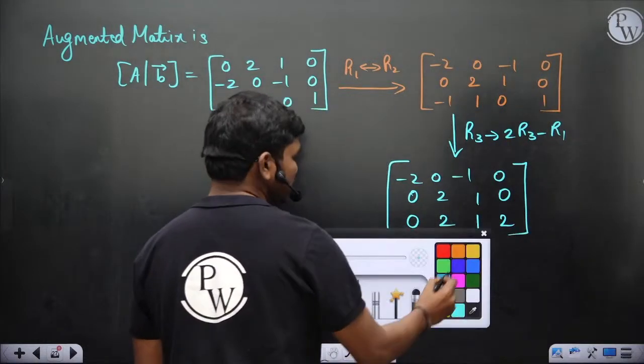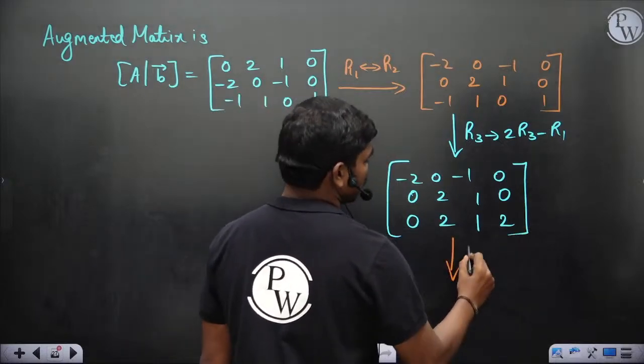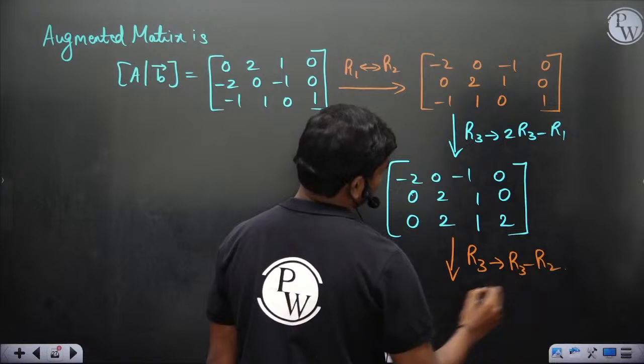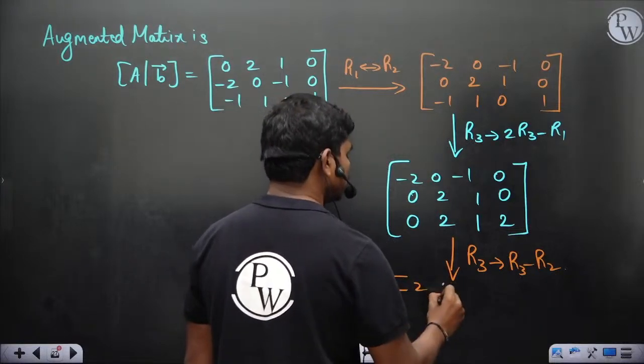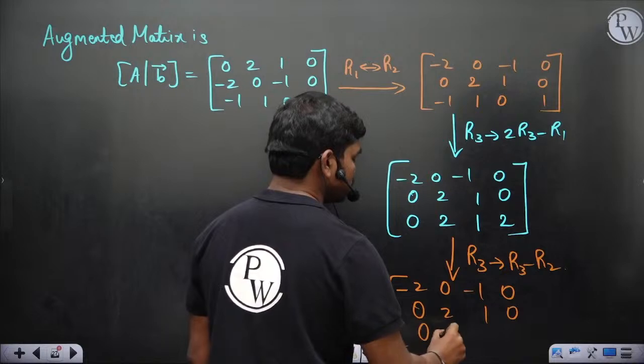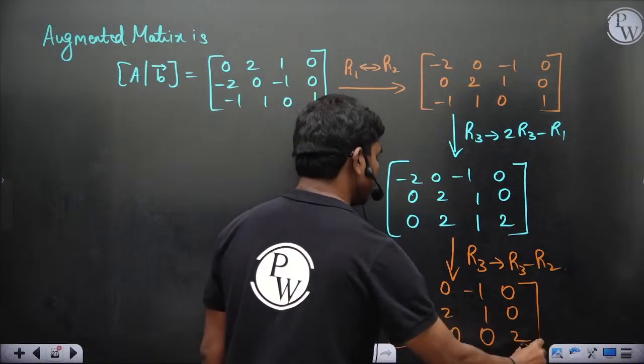Then if you apply the transformation R3 changes to R3 minus R2, you get minus 2 0 minus 1 0, 0 2 1 0, 0 0 0 2 is what you have.